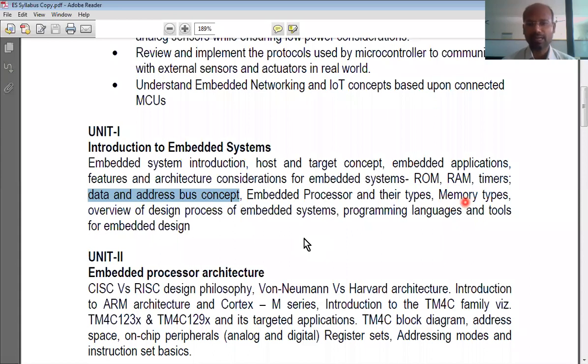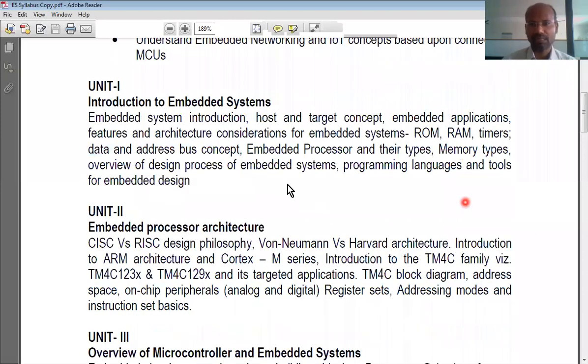And there are advantages and disadvantages in each architecture. So that is what the data and address bus concepts are. Later we will see all these things with diagrams also.